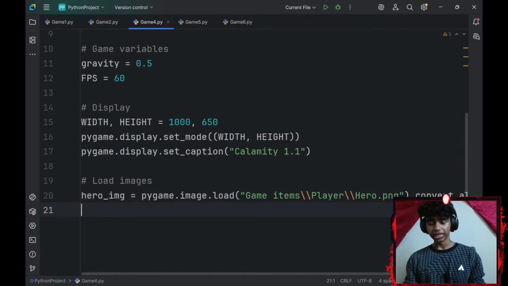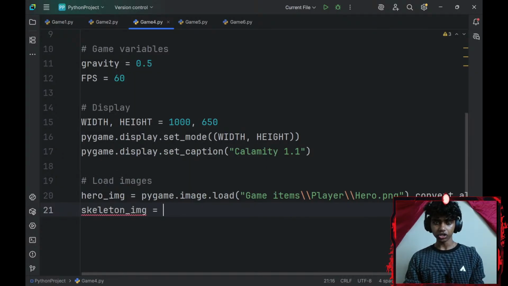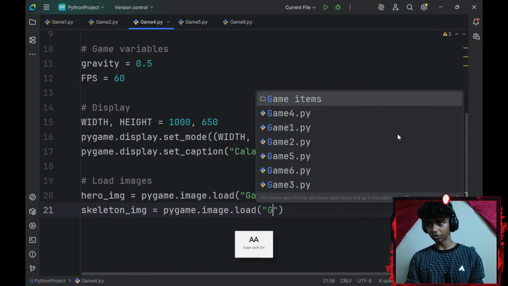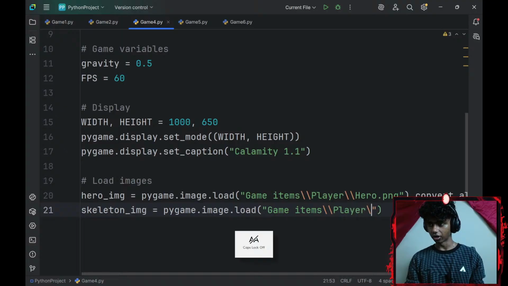There we go. And then I'll need a skeleton image. So skeleton_image is going to be equal to pygame.image.load. And I'll give the file path again. So the file path is going to be game items followed by 2 forward slashes followed by player, 2 more forward slashes. Actually, this is going to be NPC.